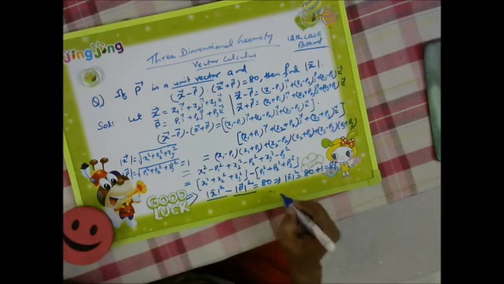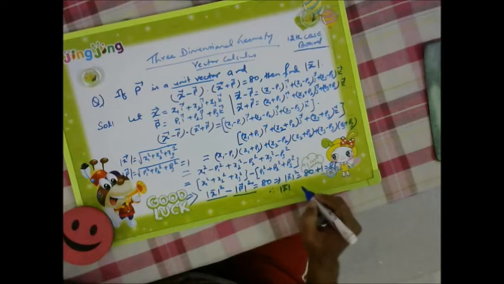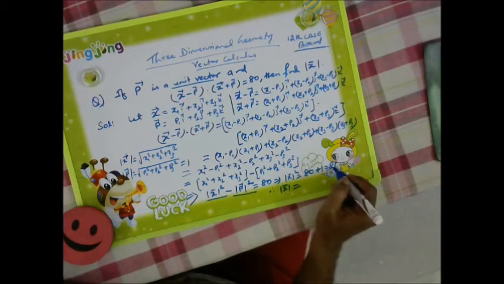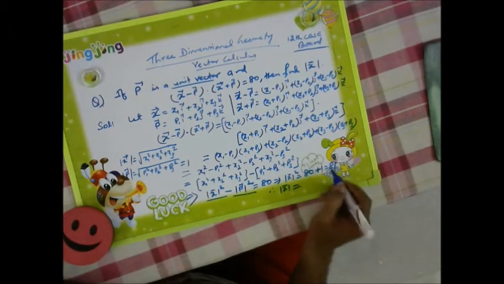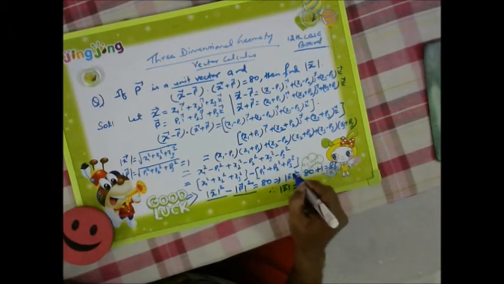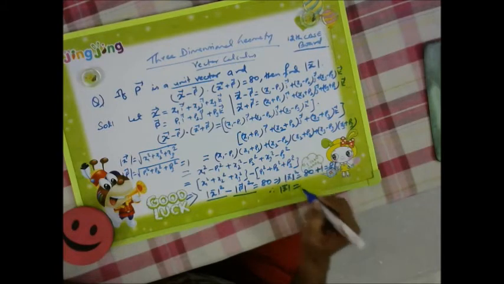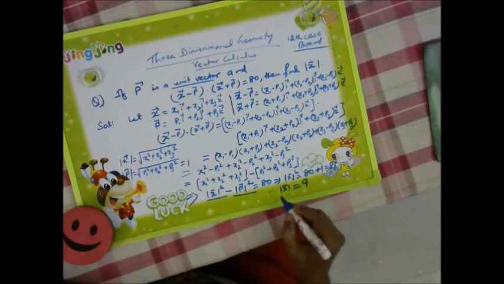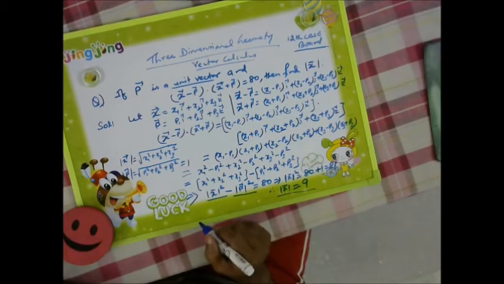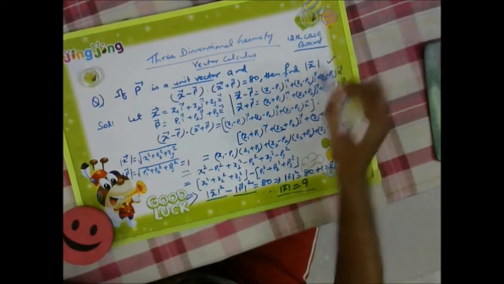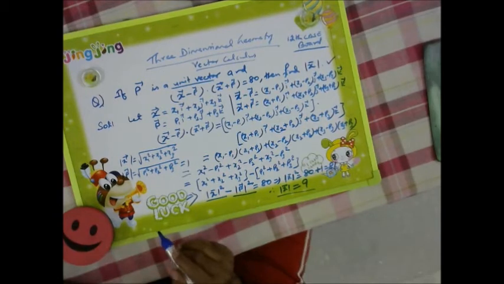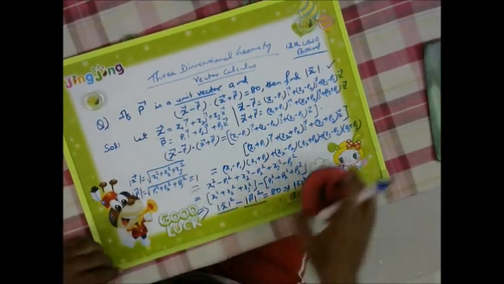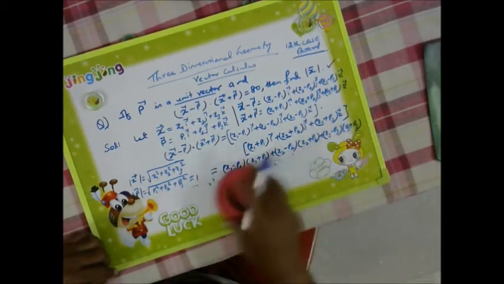Therefore the magnitude of x we could write as plus minus 9, but as it is a magnitude, it will be plus 9 only. So the magnitude of x is equal to 9. Let us go for solving another question.